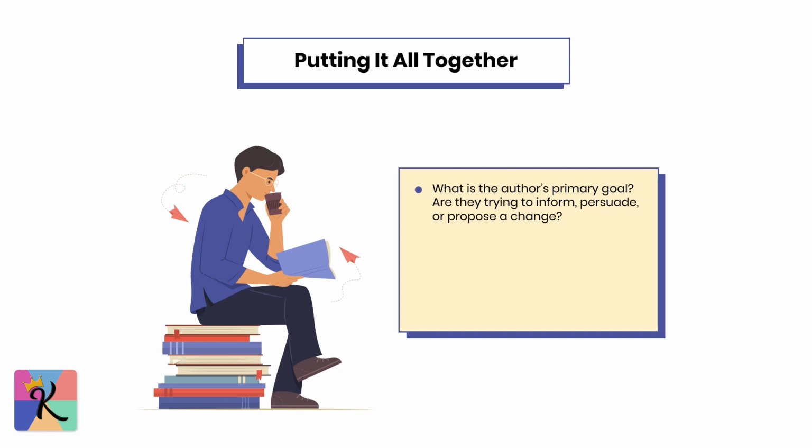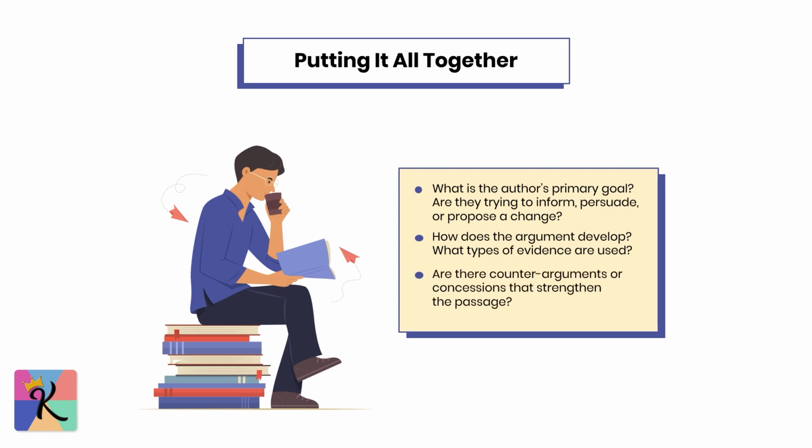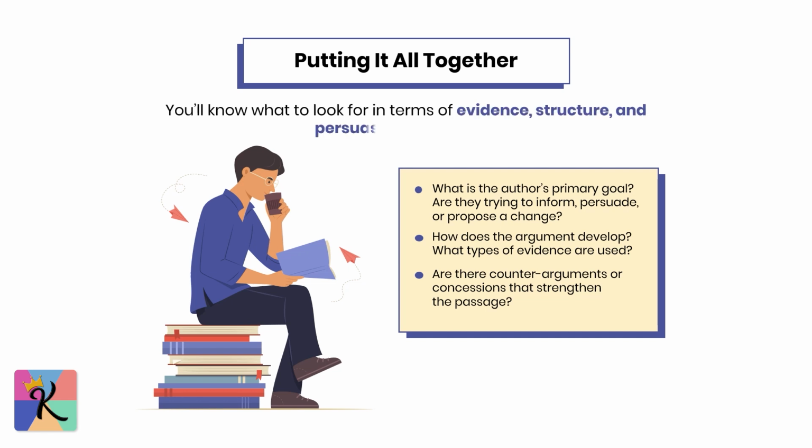Are they trying to inform, persuade, or propose a change? How does the argument develop? What types of evidence are used? Are there counter-arguments or concessions that strengthen the passage? By understanding these different types of arguments, you'll be better equipped to tackle CARS passages with a clear strategy. You'll know what to look for in terms of evidence, structure, and persuasive techniques.